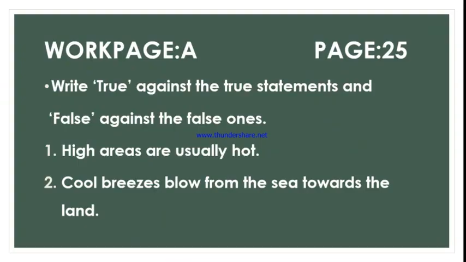So the first exercise included from this chapter is Work Page A. It is given on page number 25 of your book, and the question is: write true against the true statements and false against the false ones. When I'll be reading all these statements, you have to see if you have found the correct answers or incorrect. So while I'm reading, you have to check yourself.